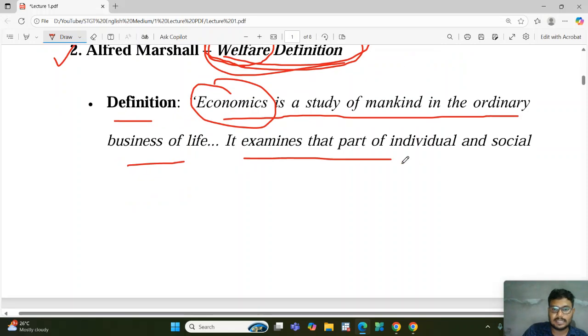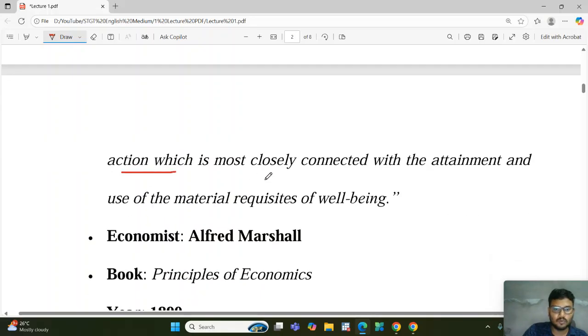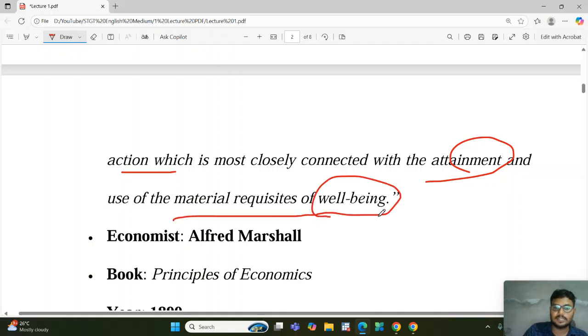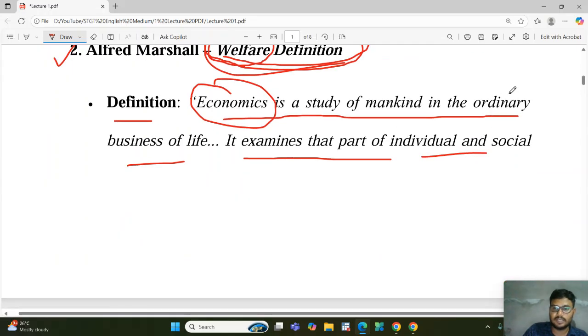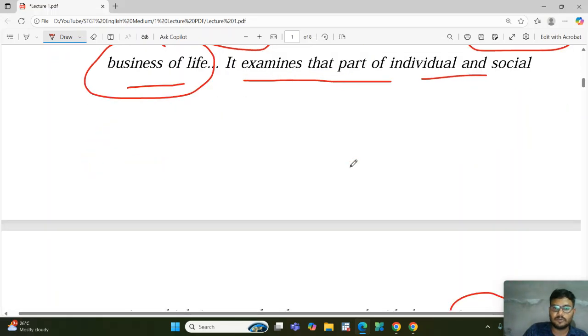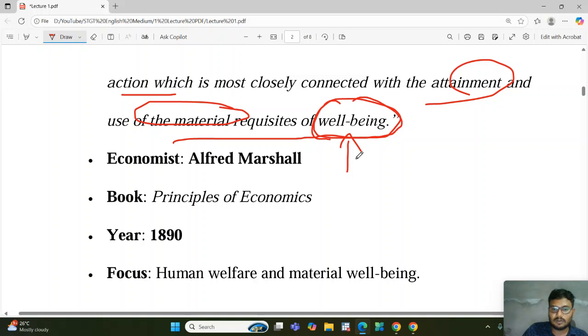He examines that part of individual and social action which is most closely connected with the attainment and use of material requisites of well-being. You have to focus on that word carefully: well-being. The wealth we are using as well as the material wealth, all of the economic activity every day in the ordinary business of life, all these things are related to our well-being.